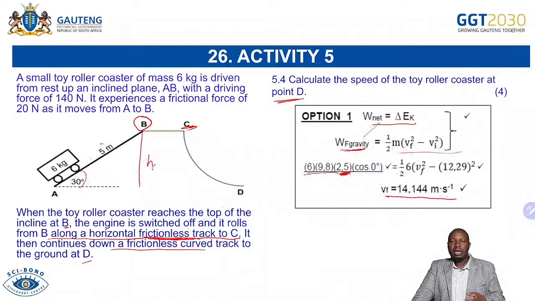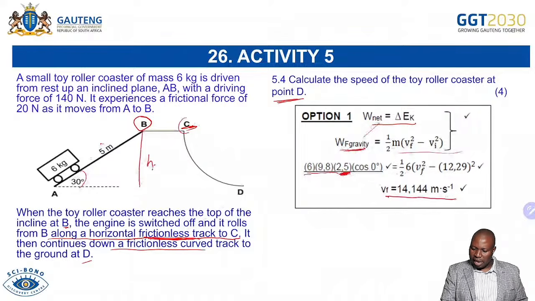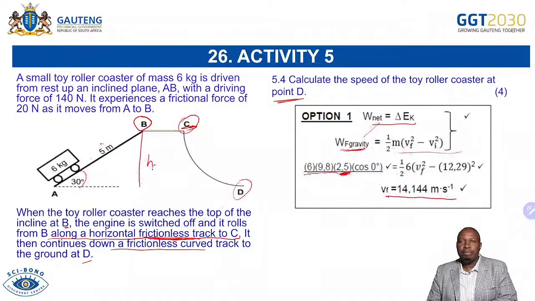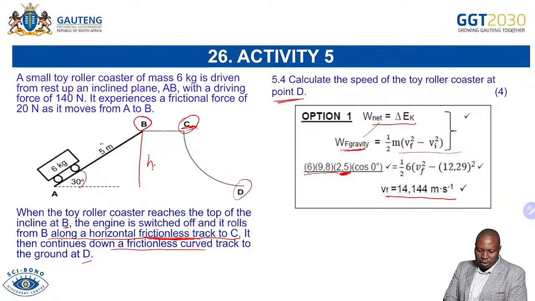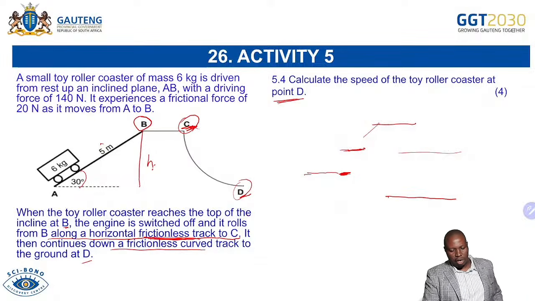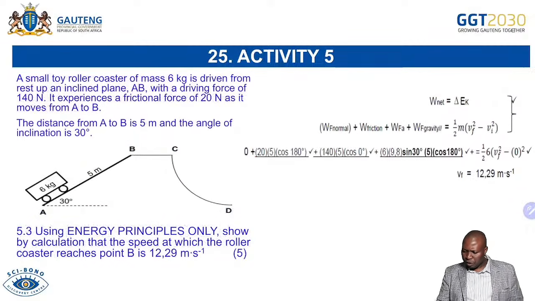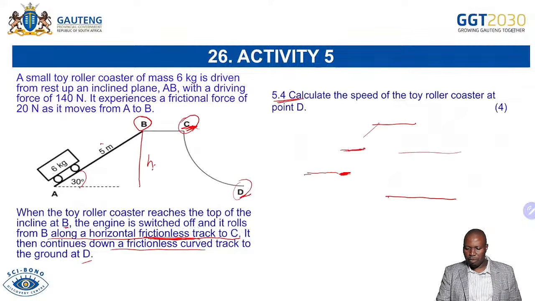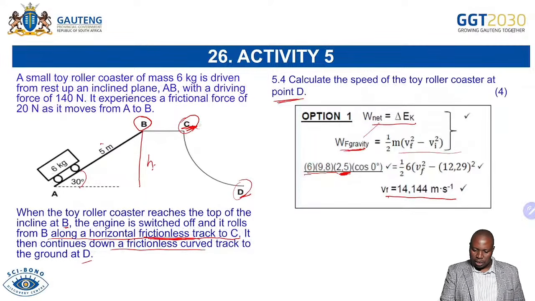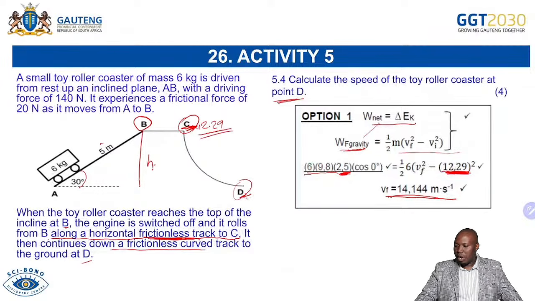And here you can even use mechanical energy at C and then mechanical energy at D. Remember, the velocity there was 12, as we're given in the previous question, I think it was 12,2, and then you are able to do that. And then you are able to get your answer. 12,29, yes. Your velocity was 12,29. So that is your velocity there. It was 12,29 as we're told. And then you are able now to find the final velocity. So initial velocity is 12,29. You substitute, you calculate the final velocity. You get your answer. I hope this helps you in terms of mechanics.